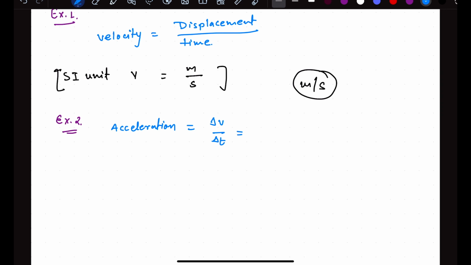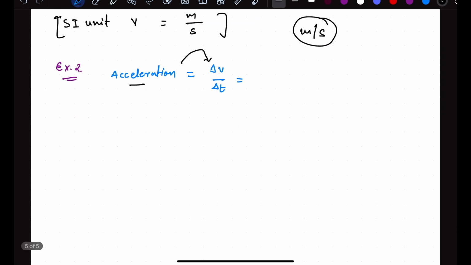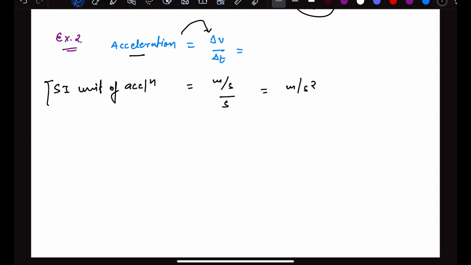So if you want to find out the unit of the acceleration, you should know the unit of the velocity, then you can find out the unit of the acceleration. So this will be meter per second divided by second, so that is meter per second square. So SI unit of the acceleration is meter per second square.